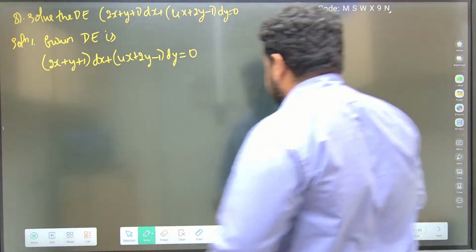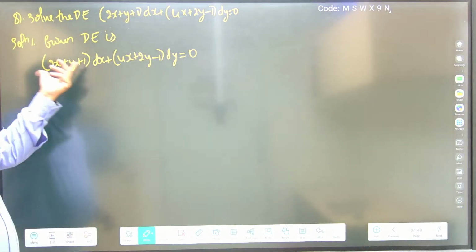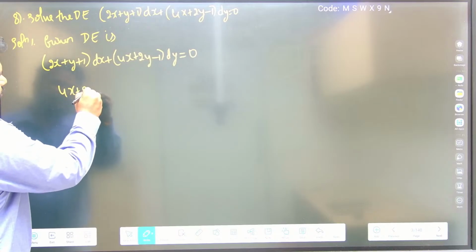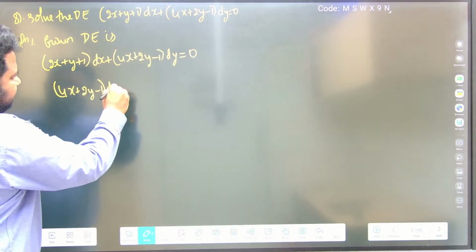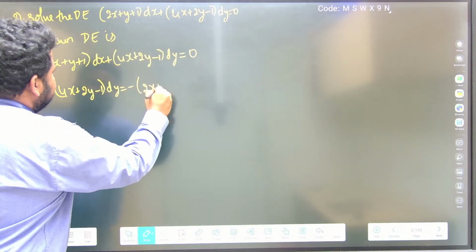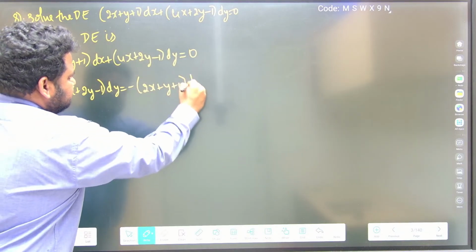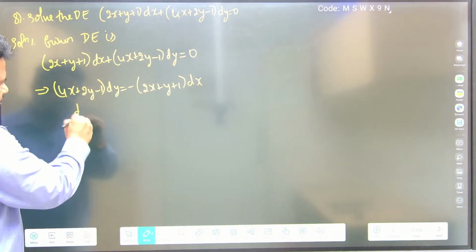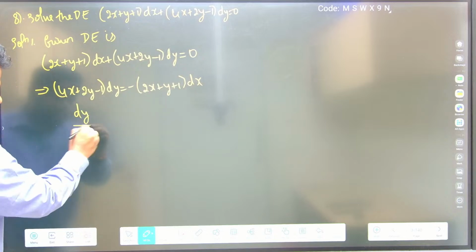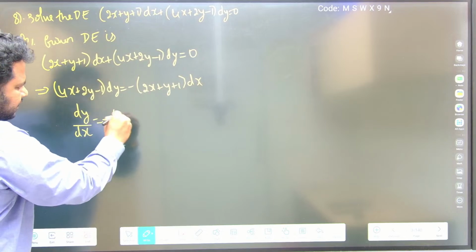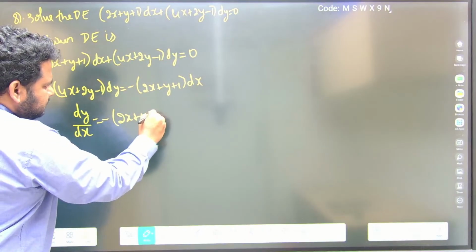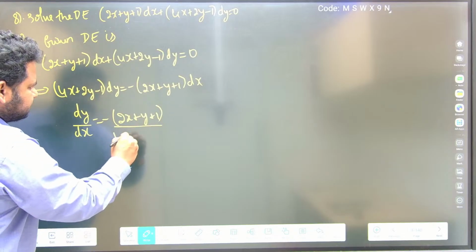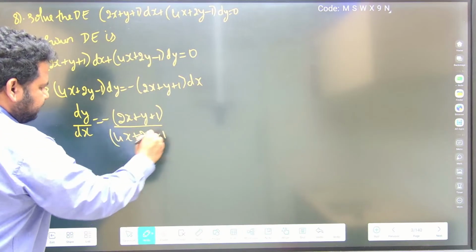Fine. What we can do here is take all the dx related terms to the RHS. So (4x + 2y - 1) dy will be equal to -(2x + y + 1) dx. You have to write this implies. Next, I can bring dx down. So dy by dx would be equal to -(2x + y + 1) divided by (4x + 2y - 1). This is what I have.